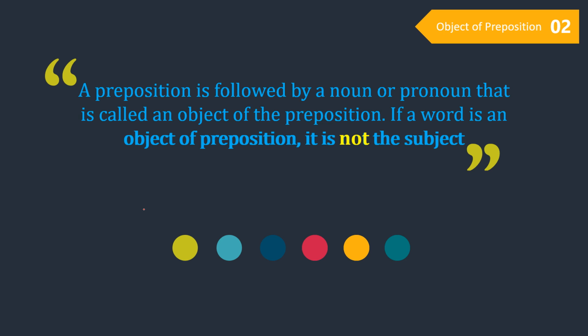Remember, a preposition is followed by a noun or pronoun that is called an object of the preposition. If a word is an object of a preposition, it is not the subject. So the object of a preposition cannot be a subject.